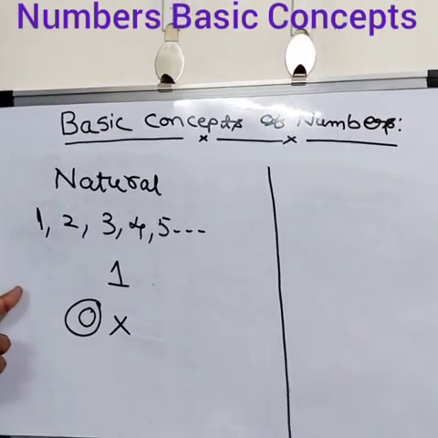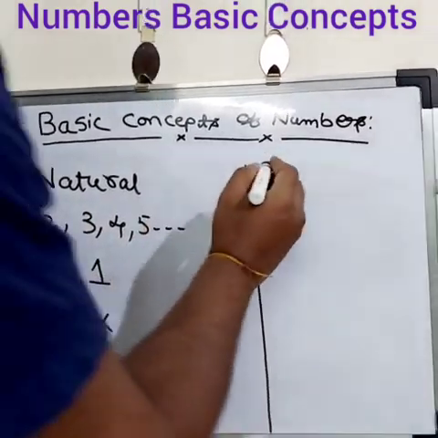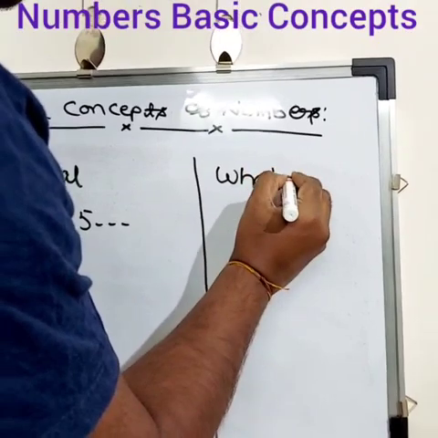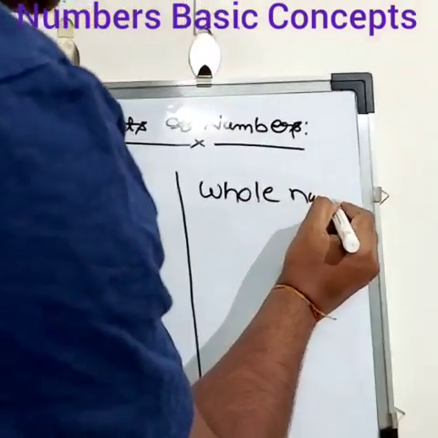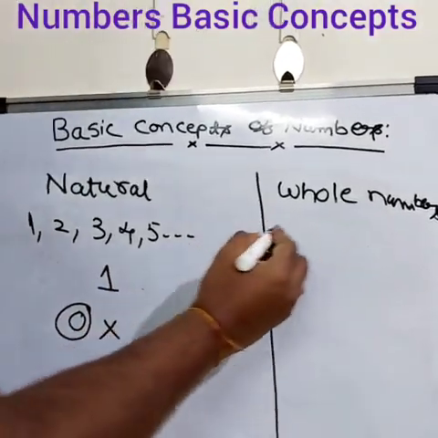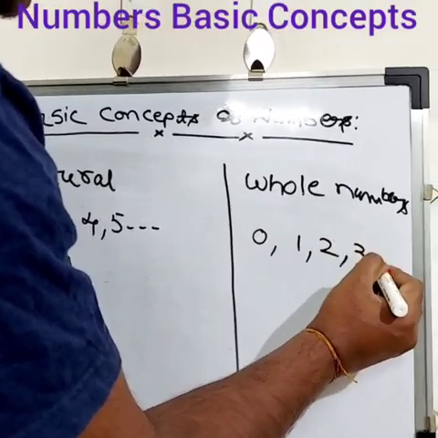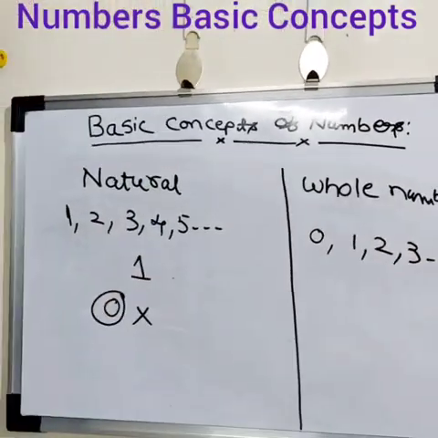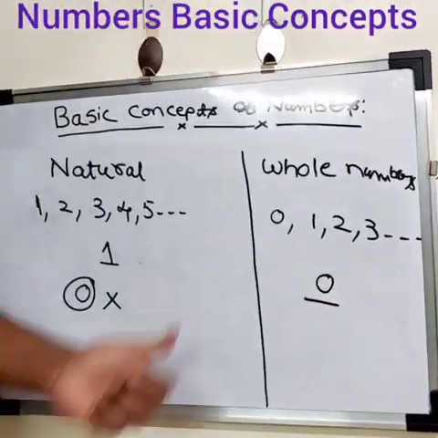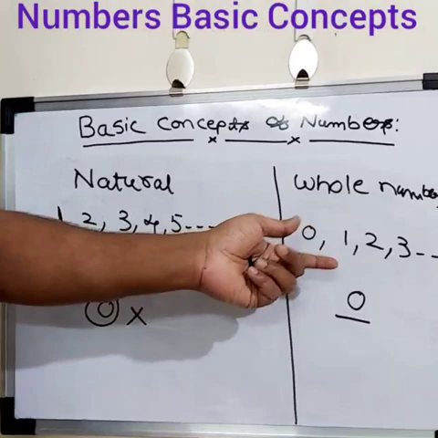But when we add 0 to the natural numbers, those numbers are called whole numbers. So, whole numbers always start from 0, 1, 2, 3 and so on. What is the smallest whole number? That is 0. 0 is the smallest whole number. So, when we add 0 to the natural numbers, that is called whole numbers.